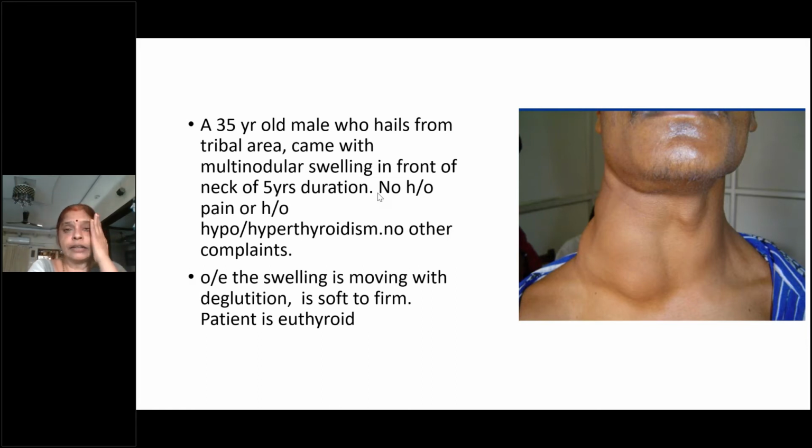Not only so, what other things will you be examining in general examination? You said tremors. Very good. So in tremors, there will be fine intentional tremors, and the palms will be warm and moist. Why should they be warm and moist? What is the condition where there are cold and moist palms?